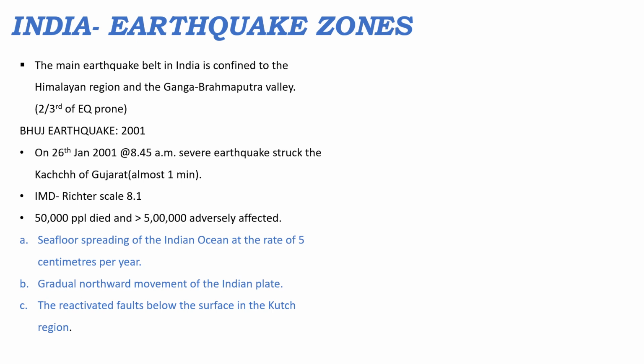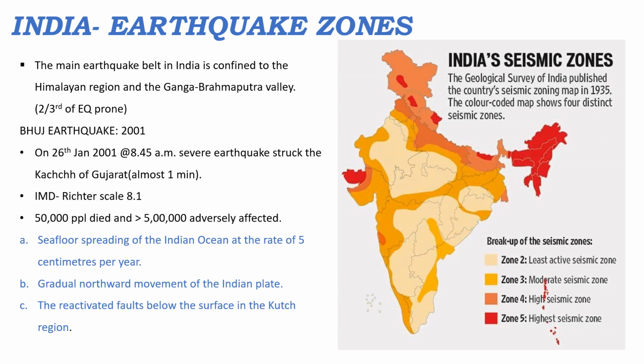Causes include seafloor spreading of the Indian Ocean at the rate of 5 centimeters per year, the gradual northward movement of the Indian plate, and the reactivated faults below the surface in the Kutch region.